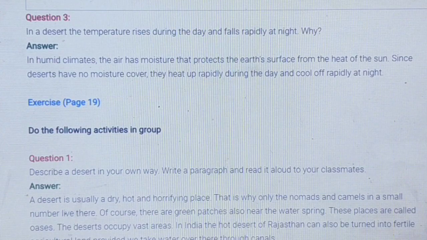In a desert, the temperature rises during the day and falls rapidly at night. Why? In humid climates, the air has moisture that protects the earth's surface from the heat of the sun. Since deserts have no moisture cover, they heat up rapidly during the day and cool off rapidly at night.